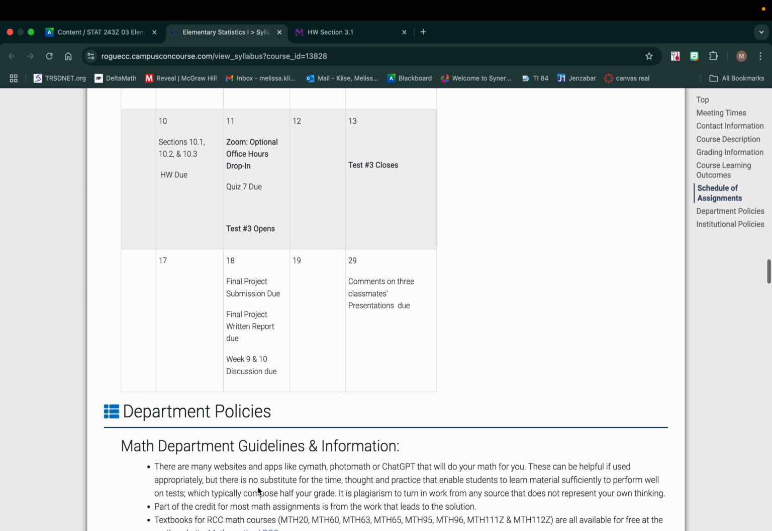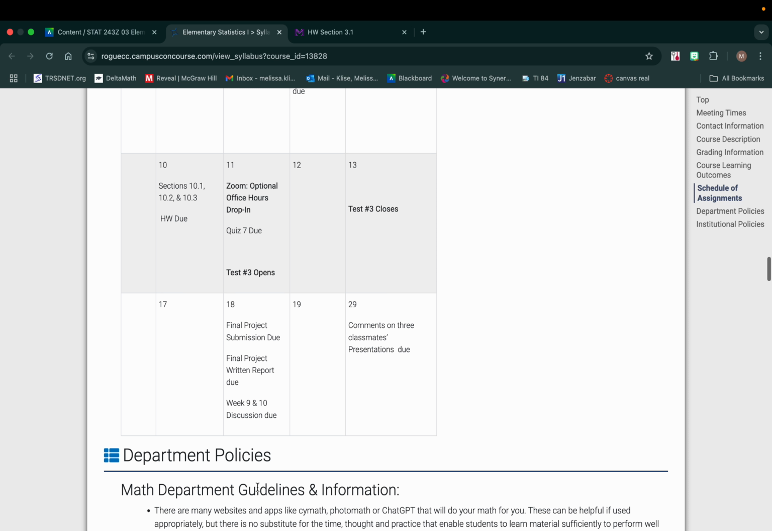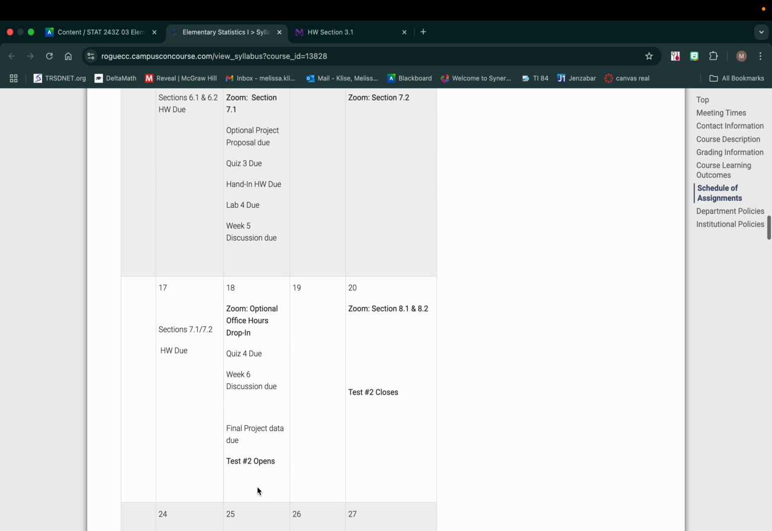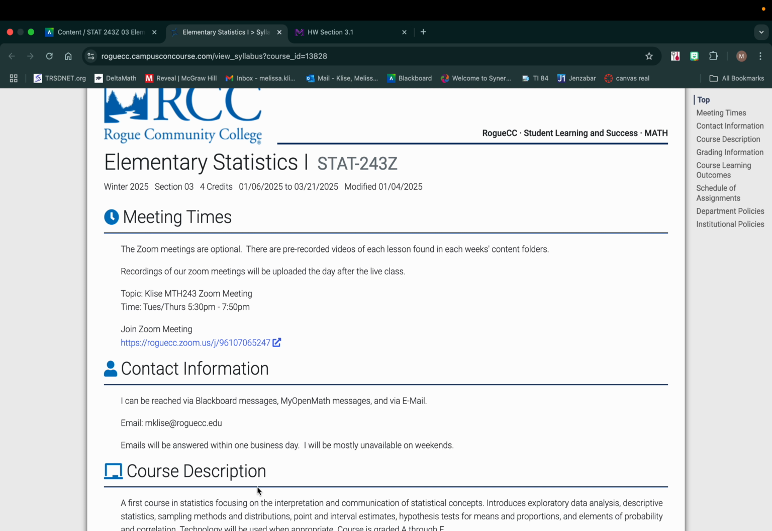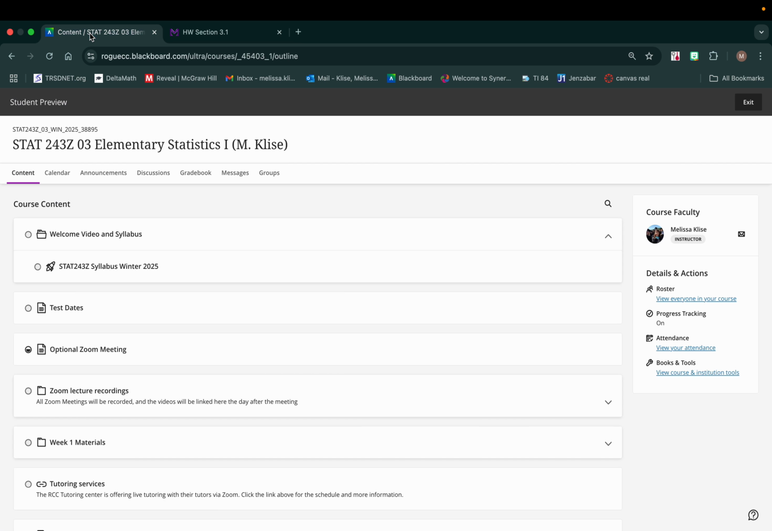These are subject to change, so these are tentative dates. If there's a change, I will notify you via messages in Blackboard. You're going to get an email from me or a Blackboard message from me every Sunday morning that explains what's going on for the week. All right, so I'm going to get out of that and go back into the Blackboard.